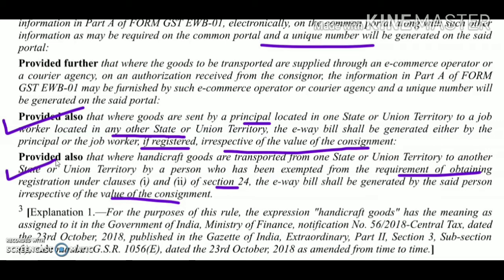So the limit of not exceeding 50,000 is not applicable for goods which the principal is sending for job work to any other state, and for handicraft goods transported to another state by a person who is exempted from taking GST registration.